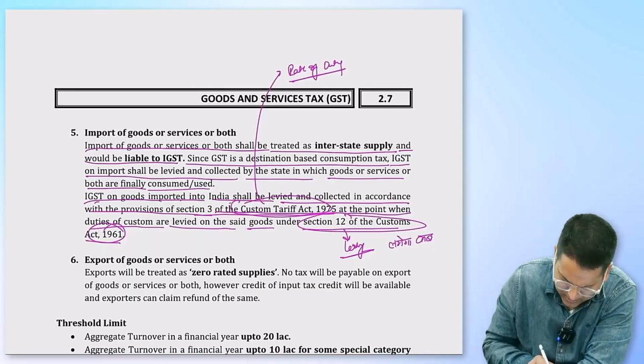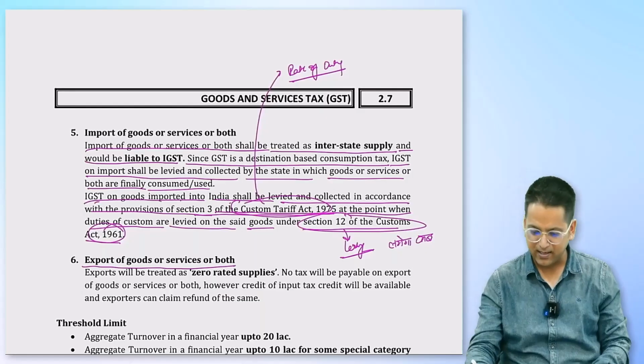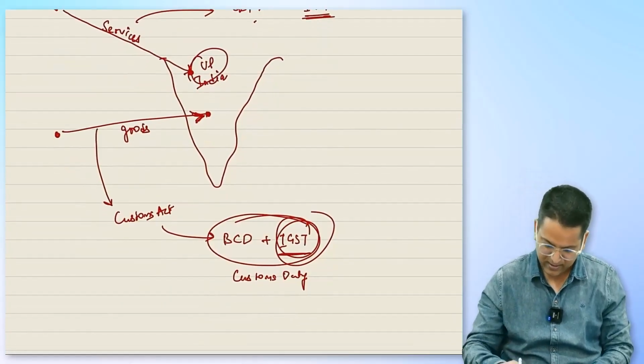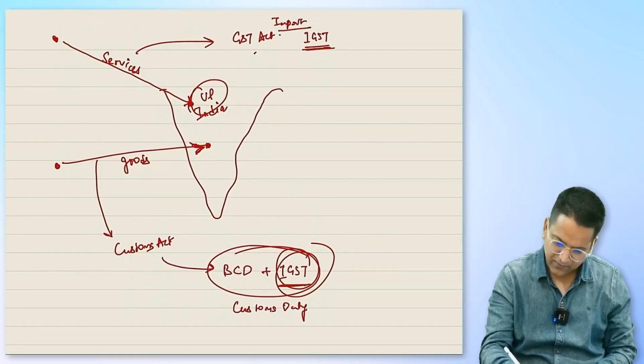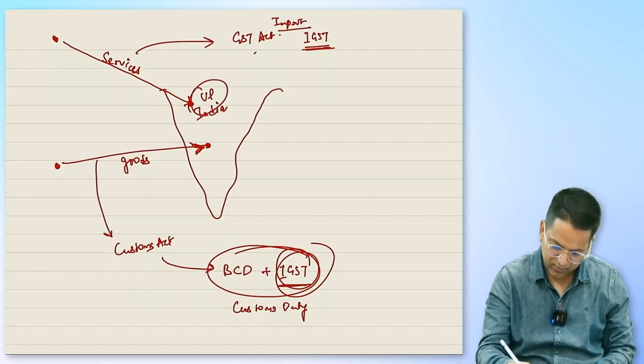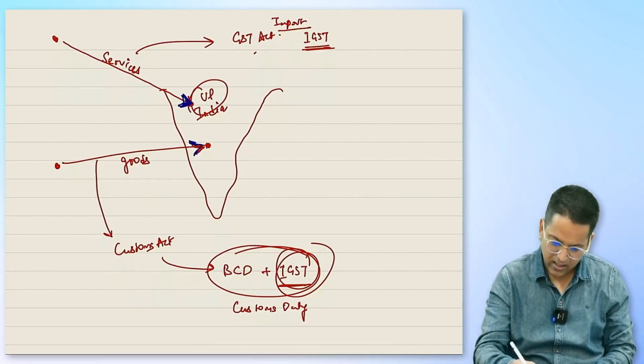Now let's talk about export of goods and services or both. Goods are going outside of India. This was the case of import. Look how the arrow is pointing here. The arrow is pointing in this direction. It's coming into India. Now we're going to talk about something else.